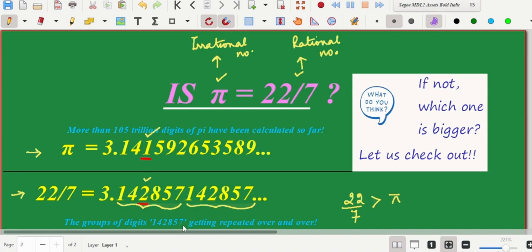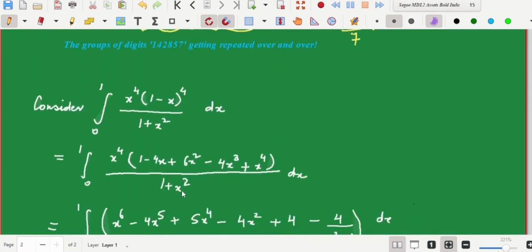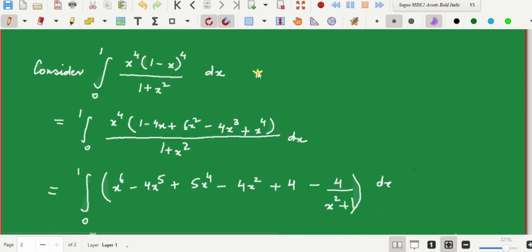Now there's one more rigorous proof in mathematics using integration which establishes this fact. Look at the definite integral from 0 to 1 of x to the power 4 times (1 minus x) to the power 4 upon 1 plus x square. Using binomial theorem, we can expand 1 minus x to the power 4.